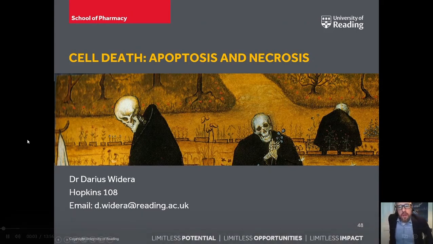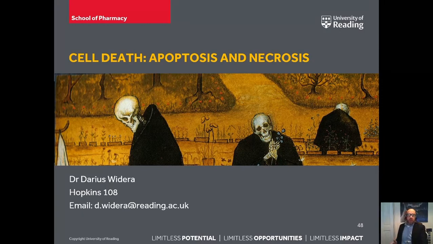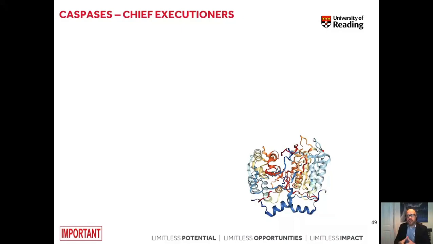Welcome to our second session dealing with apoptosis and necrosis. As we already know, apoptosis can be induced by binding of certain death signals to receptors outside of the cell or by cellular stress. So, what happens once a cell senses stress or a death signal is bound to a receptor? This leads to activation of certain downstream signaling cascades, and the most important players in apoptosis are so-called caspases. They are chief executioners of this very specific form of cell death.